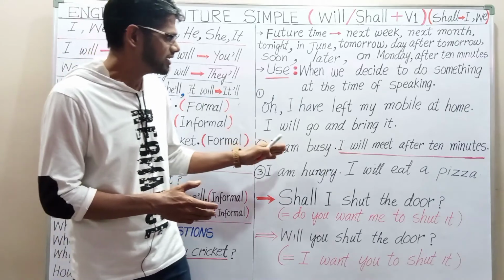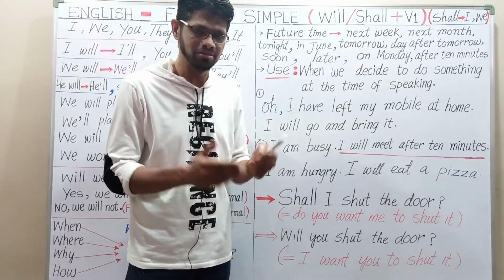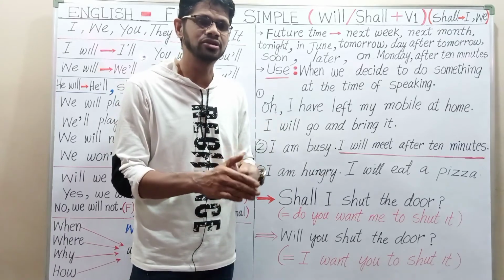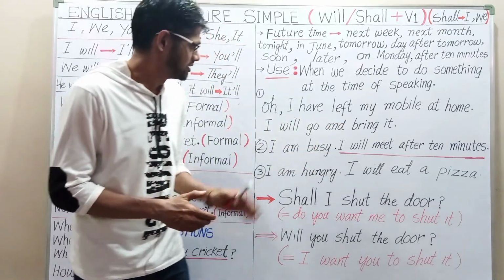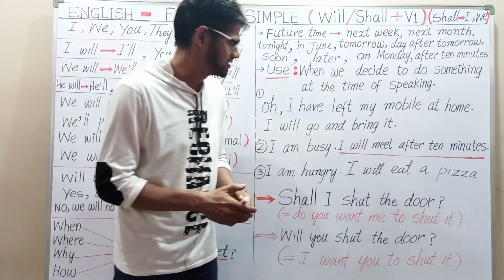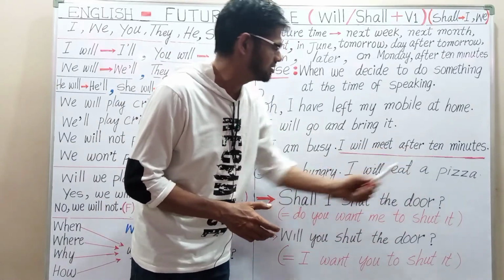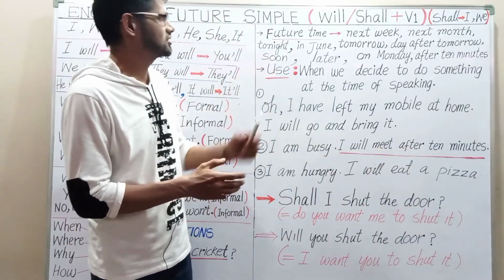Second example, I am busy. I will meet you after 10 minutes. I am busy now. I will meet you after 10 minutes. So here you can notice that after 10 minutes is a time marker or future time.